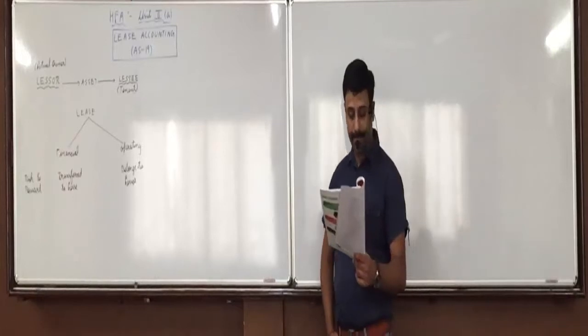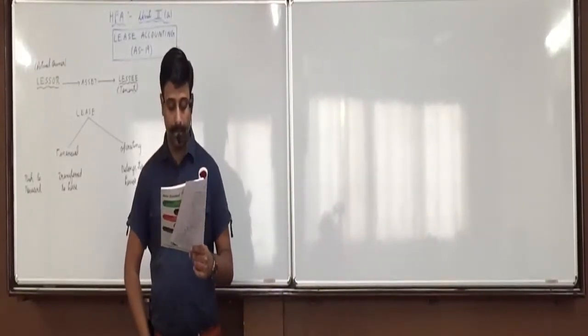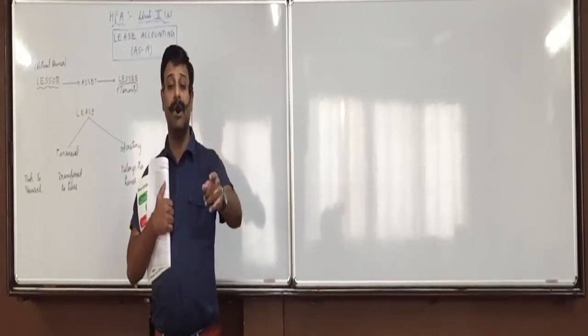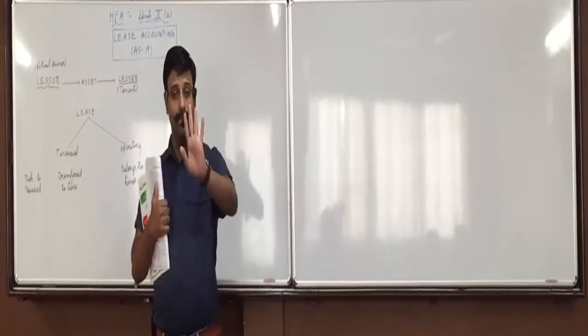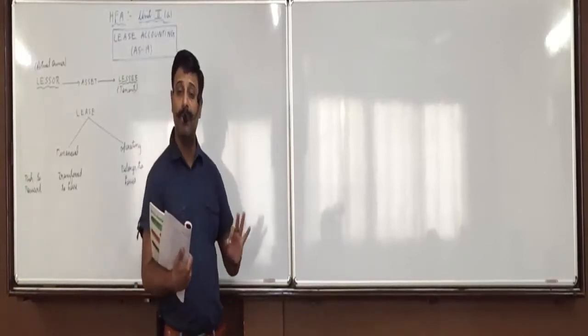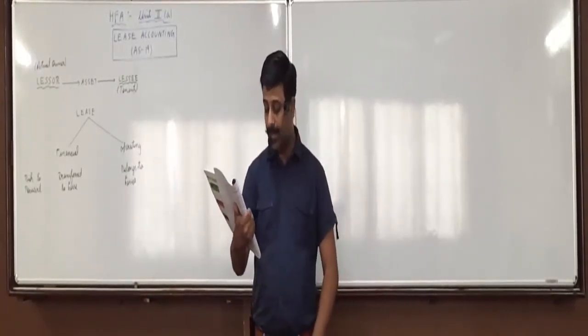Able to understand this? For the lessee, it is the total lease rent to be paid by the lessee over the lease term plus any guaranteed residual value. Now from the lessee's point of view, what is the minimum lease payment? He is going to pay me 1,30,000 into 10 plus 1 lakh, 14 lakhs. So for him the minimum lease payment is the rent he is going to pay me plus the guaranteed residual value.